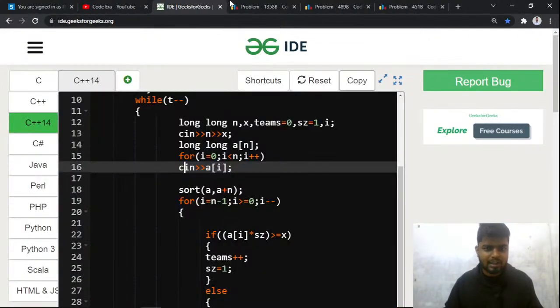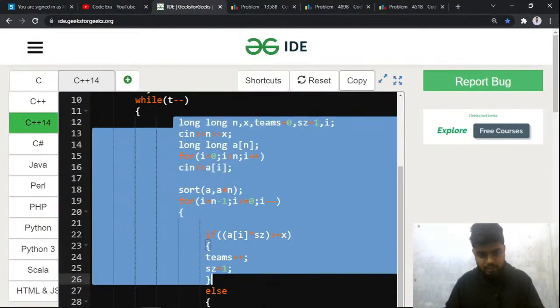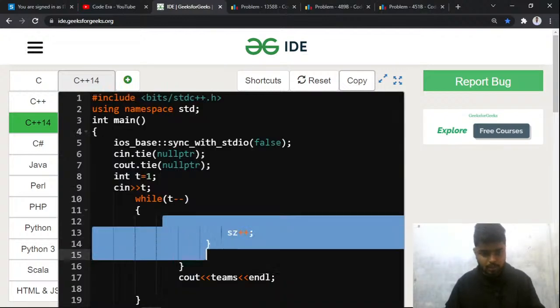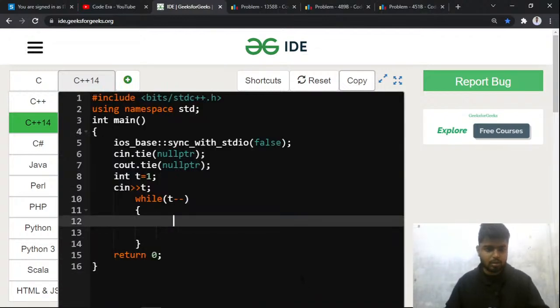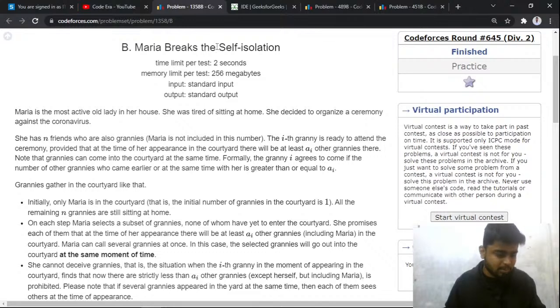Now let's move to the next problem. Let me clear the input part. Yeah, right. Now let's move to the next problem. The next problem is named as, is this much part clear to everyone? Just quickly let me know in the chat if this much part is clear to everyone. Is it? I hope that it is.